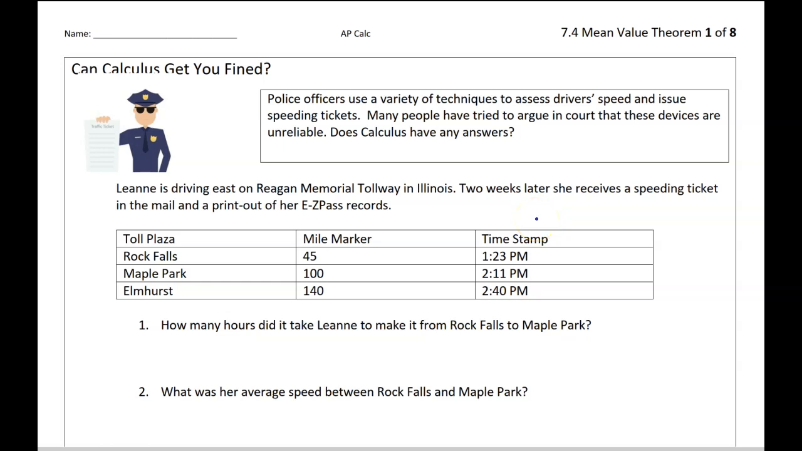In this lesson, we're going to study what is essentially the intermediate value theorem's big brother, and that is the mean value theorem. And to introduce this idea, we're going to consider something you've probably experienced in real life. This example is about driving with your Easy Pass on the tollway, but you could just as easily apply it to the speed cameras you see when you're driving around the city of Chicago.